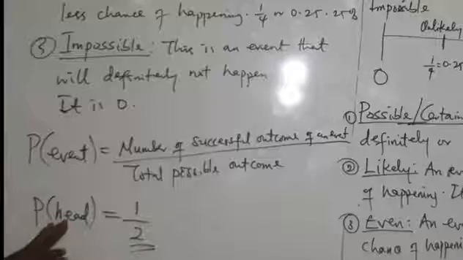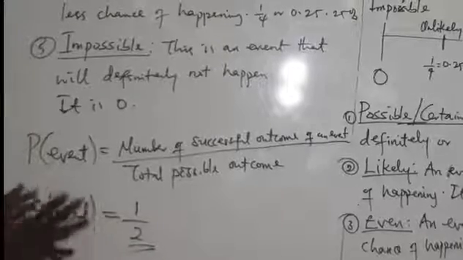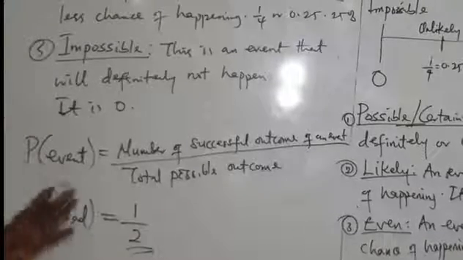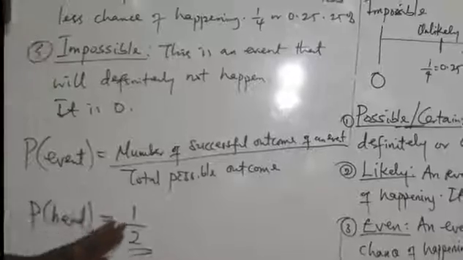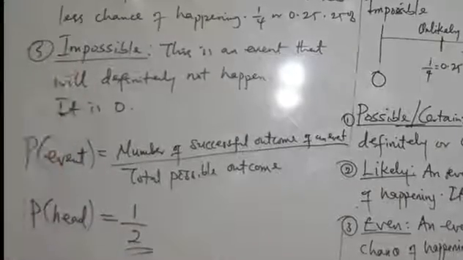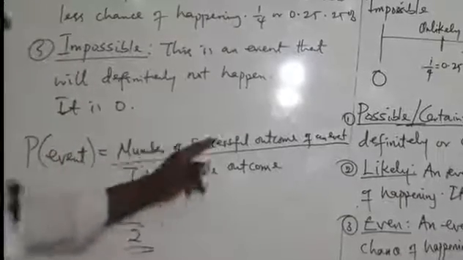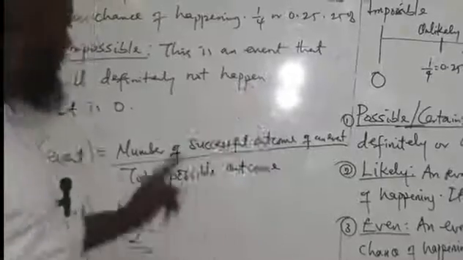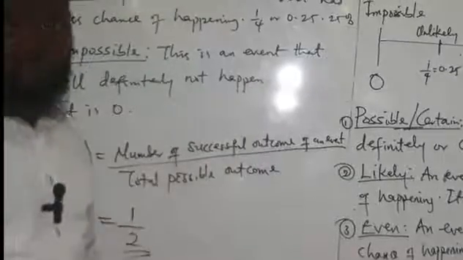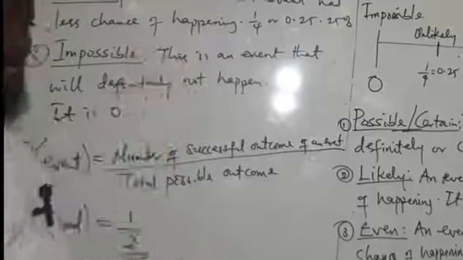I will give an example that will explain it better. But what you should take note of here is this: the probability of any event is the number of successful outcomes of that event divided by the total possible outcome. Is that clear? So let's now look at an example.